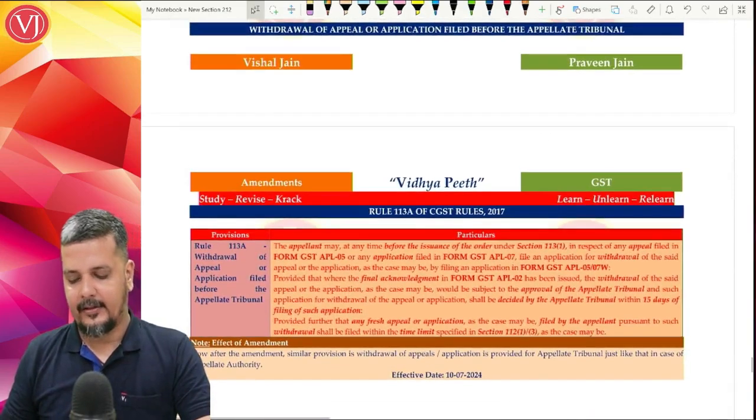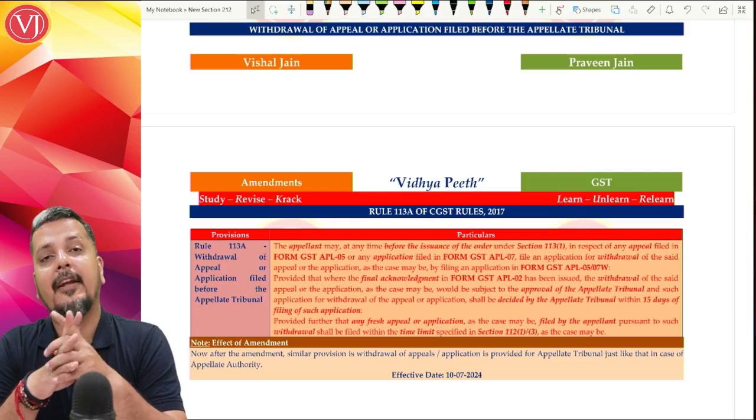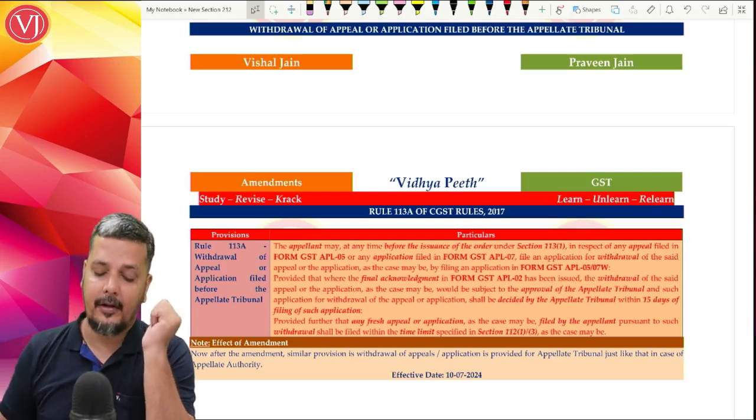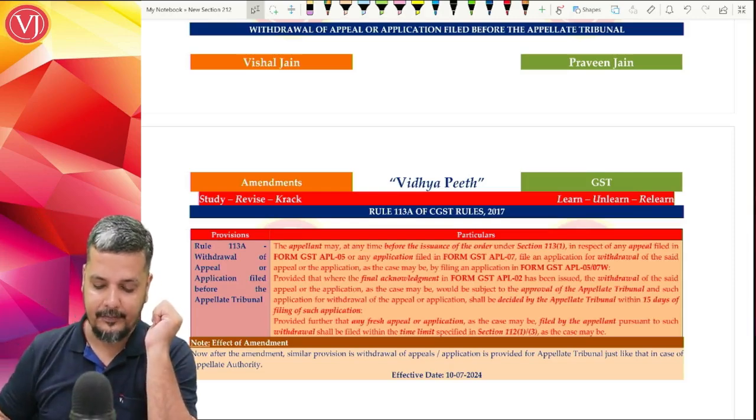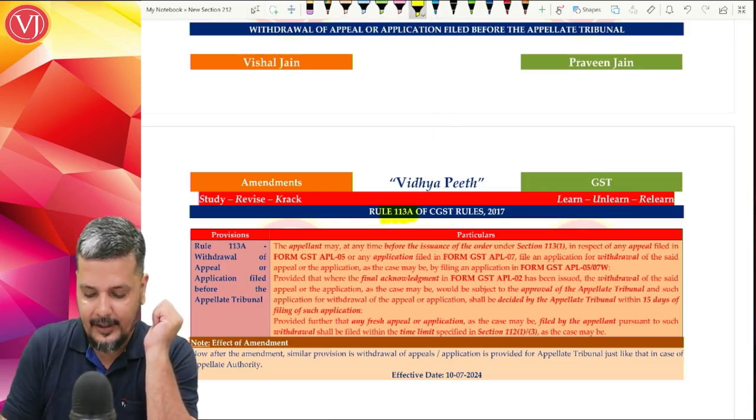Now, the last amendment in your appeals and revision chapter, again dealing with your appellate tribunal, they have introduced something called withdrawal of appeals or application. So this withdrawal of appeals or application is Rule 113A.